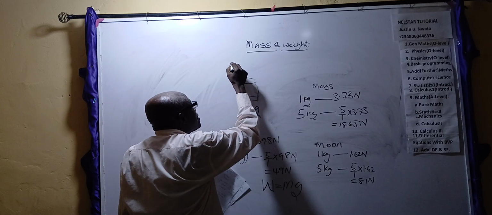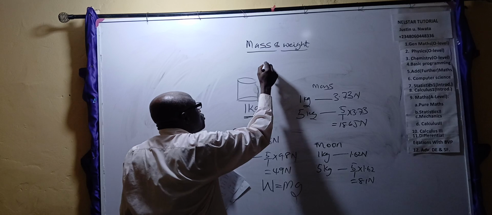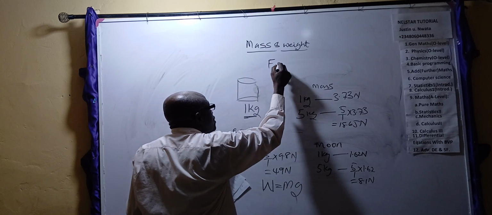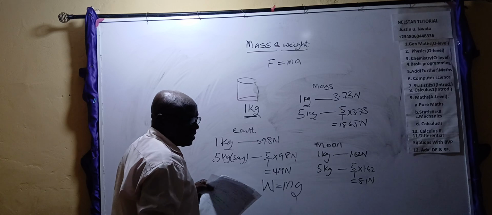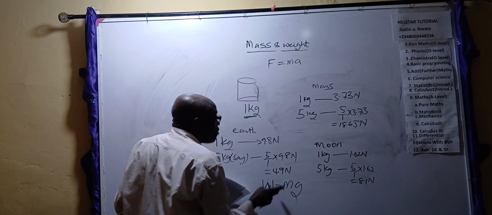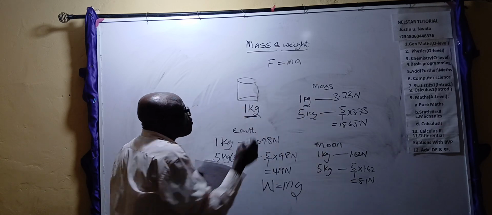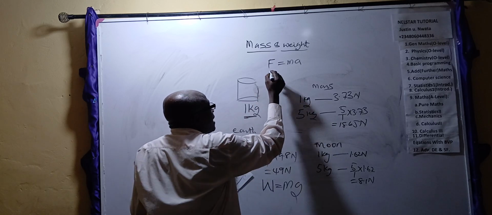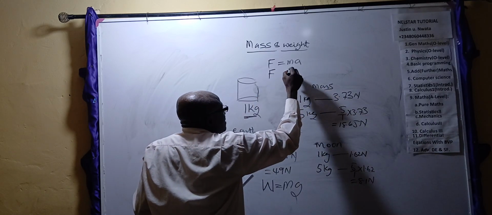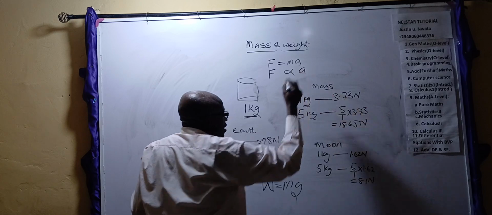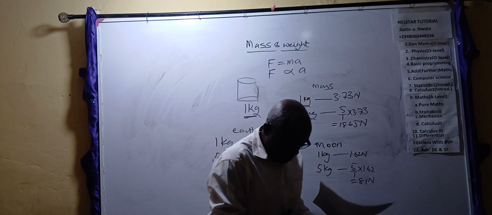It emanates from Newton's second law. Force is equal to mass times what? Acceleration. We will come to that. This is a special form of this formula. What is it telling us? That the more you apply force on something, the more the acceleration. That is very clear.